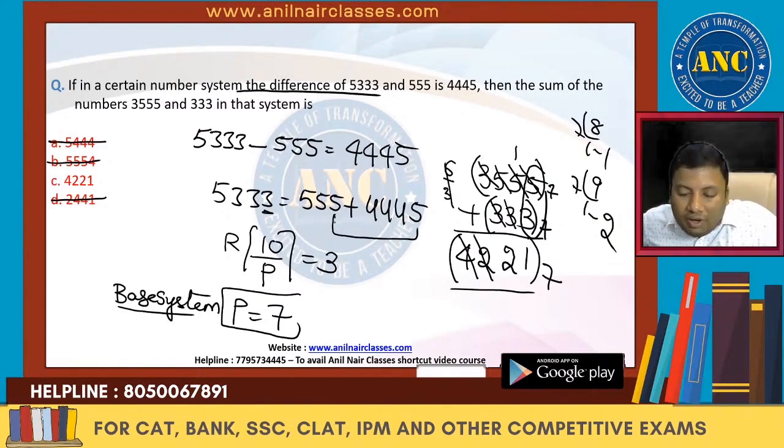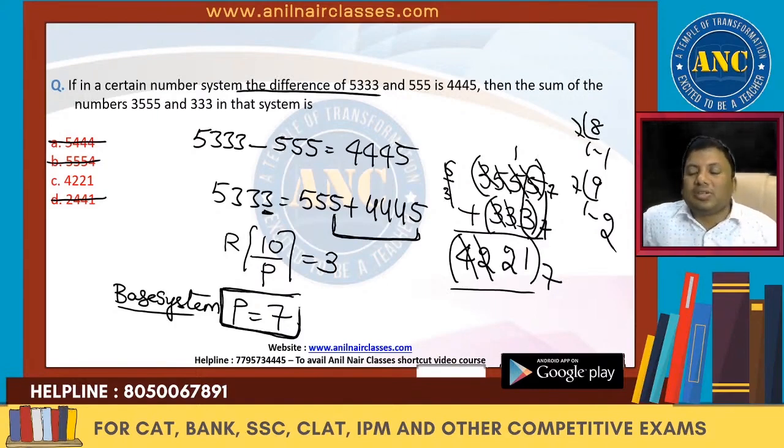Again, I am explaining to you. 5 plus 5 is 10. 10 divided by which number? I will get 3 as the remainder when I divide by the base. 10 divided by 7, 7 ones are 7, remainder is 3. So P is nothing but 7. This question is right in base system 7. 5 plus 3 is 8. 8 in base system 7 is 1, 1. 1 stays as the unit digit. 5 plus 1, 6. 6 plus 3, 9. 9 in base system 7 is 1, 2. So the last two digits have to be 2, 1.